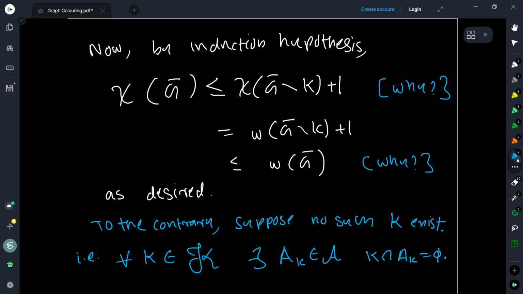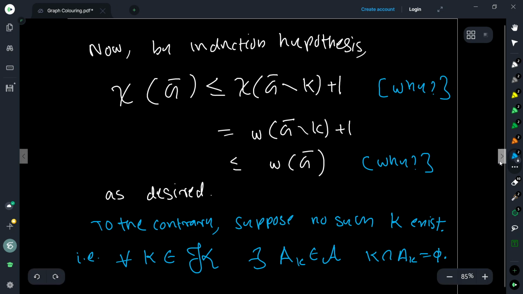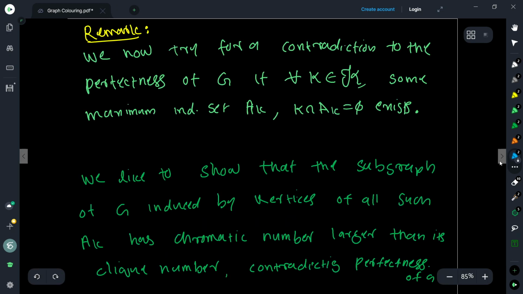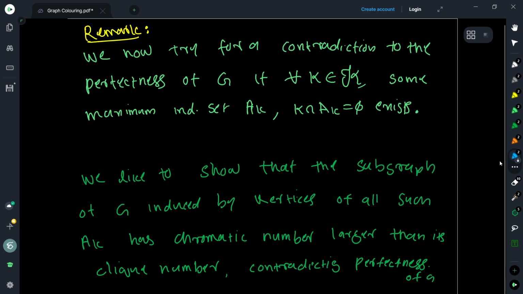Okay, and this is precisely the idea of the proof. So let us proceed and see how it turns out. Here is this remark. We try to find a contradiction for the perfectness of the graph G. And the idea is to show that some subgraph induced by the vertices of all the maximum independent sets has chromatic number larger than its clique number.